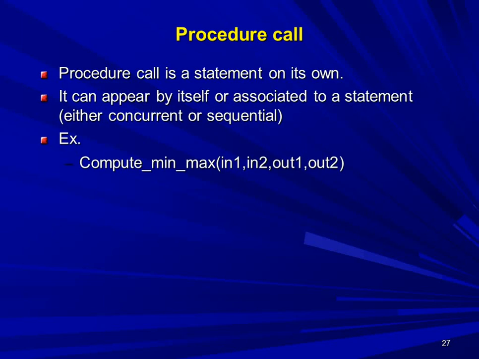Procedure call is itself a statement, while as we have seen, a function call is a part of an expression. The procedure call can appear by itself or it can be associated with another statement, either concurrent or sequential. Let's take an example: compute_min_max inside the brackets in1, in2, out1, out2. This procedure calculates the minimum and maximum value from the given inputs, and it will generate output 1 and output 2, means it returns output 1 and output 2.